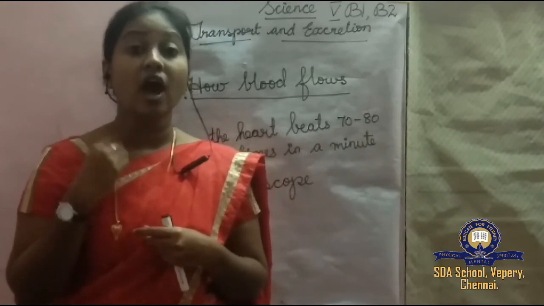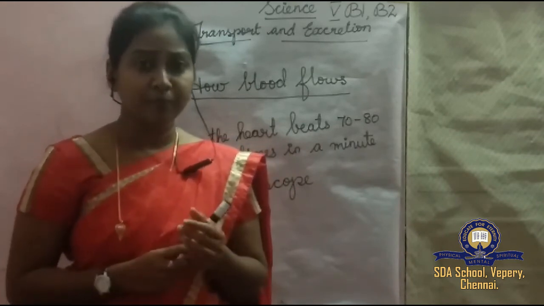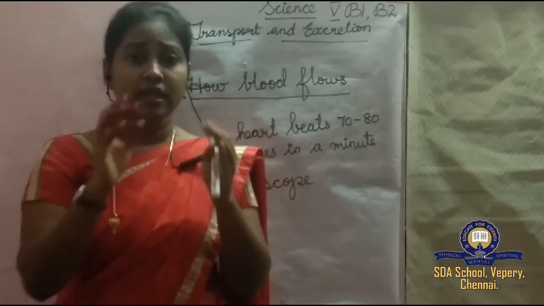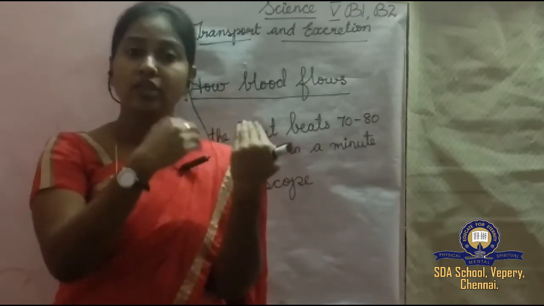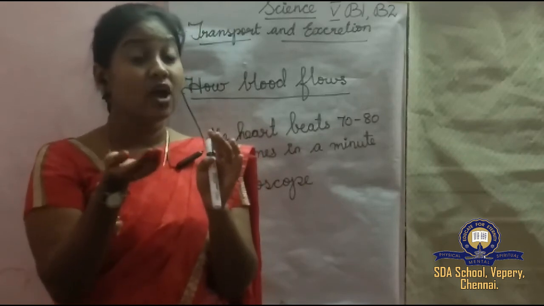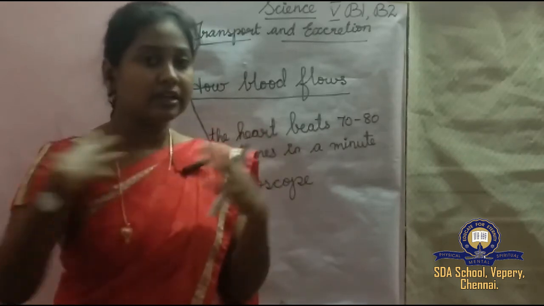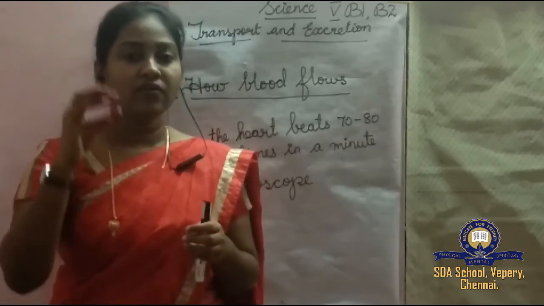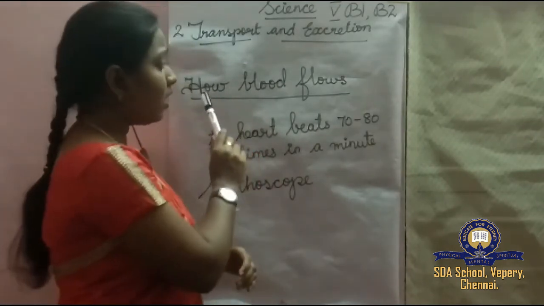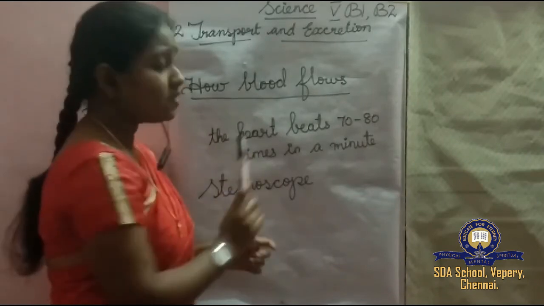And we saw how blood flows. The blood carried by the veins to the heart has carbon dioxide collected from all over the body. And we saw the heartbeat.